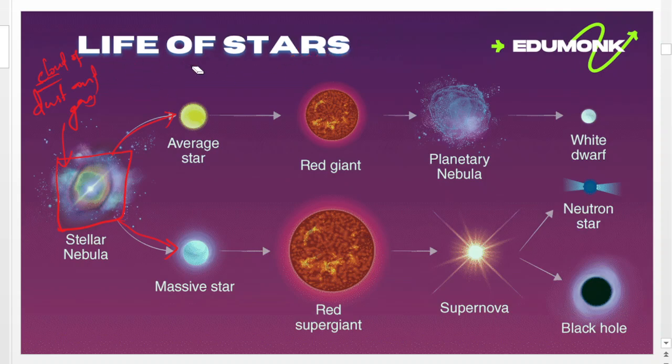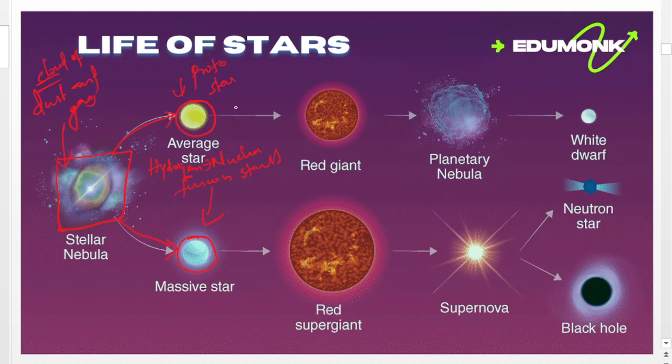When the hydrogen nuclear fusion starts, the star comes into existence, so it becomes an average star or massive star. After that, this is otherwise known as the protostar.